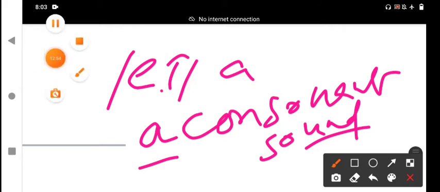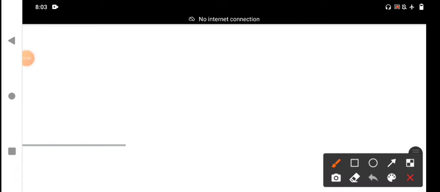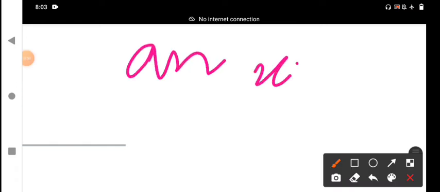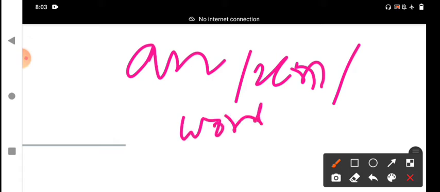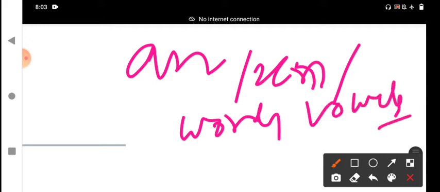Vowel sound. Words beginning with a vowel sound, for example, an. This is a friendship, an. An is used before words beginning with a vowel sound, not a vowel letter. You should observe. You must concentrate on the sounds, not the letters.